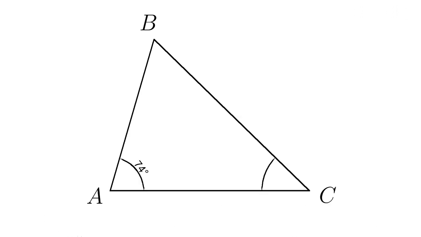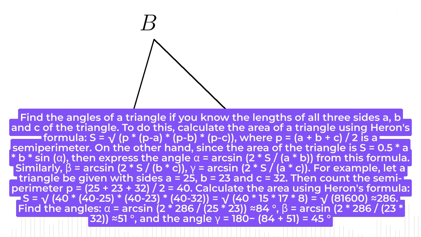Step 3. Find the angles of a triangle if you know the lengths of all three sides A, B, and C of the triangle. To do this, calculate the area of the triangle using Heron's formula. S equals square root of P * (P minus A) * (P minus B) * (P minus C), where P equals (A plus B plus C) / 2 is the semiperimeter.